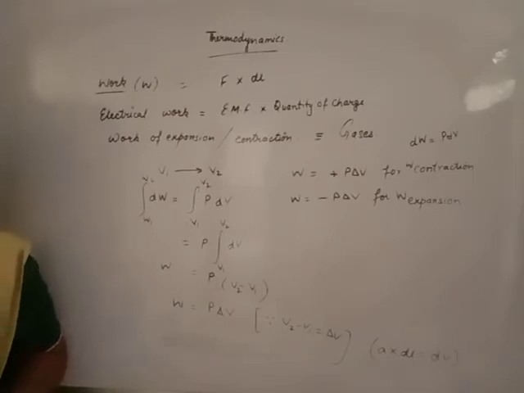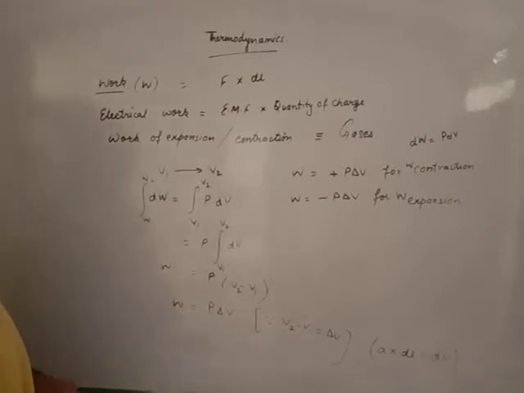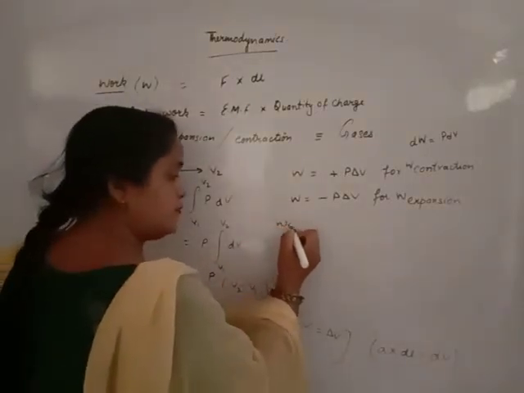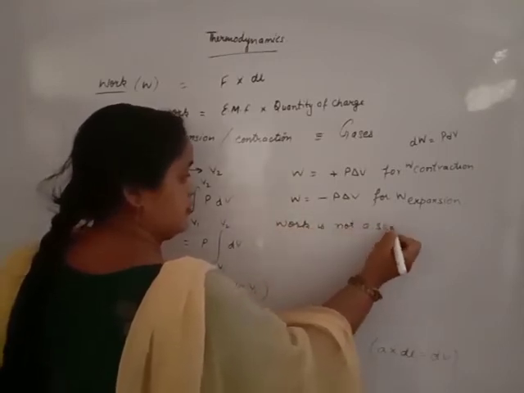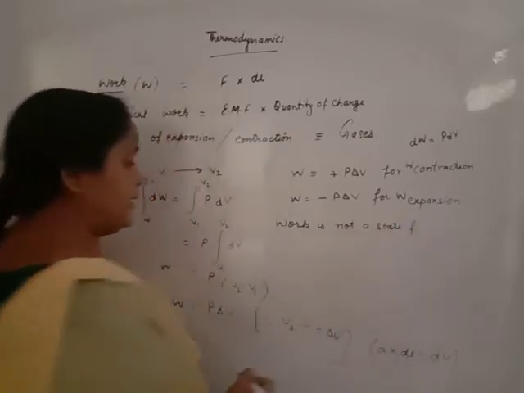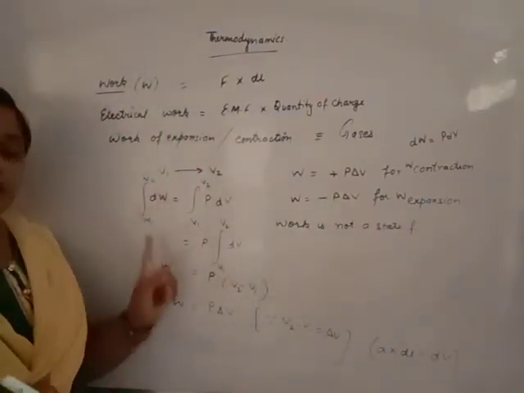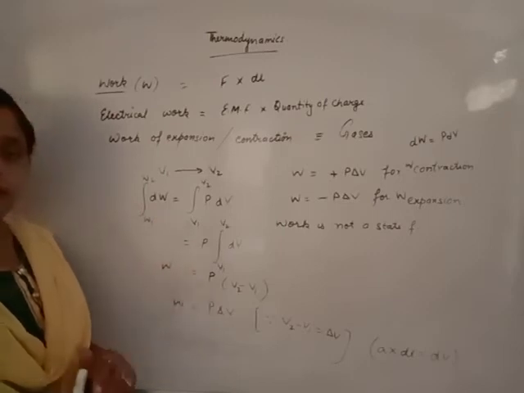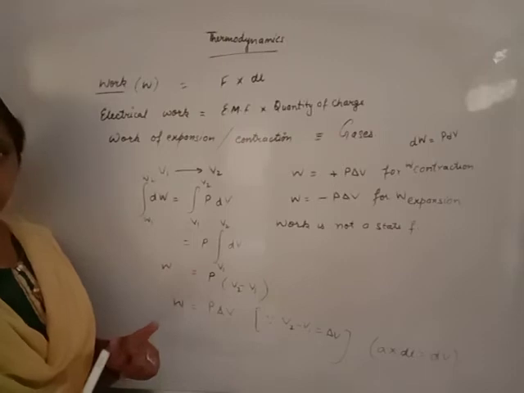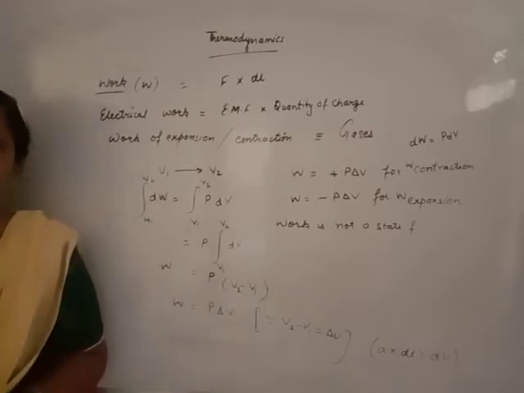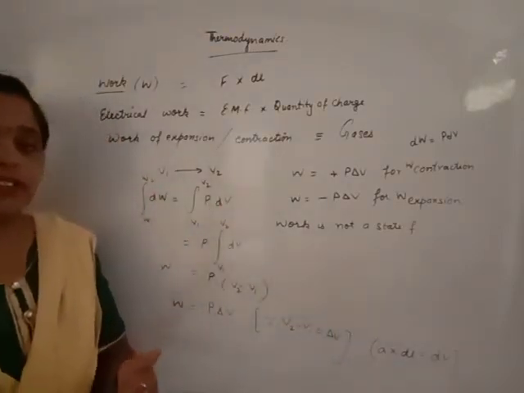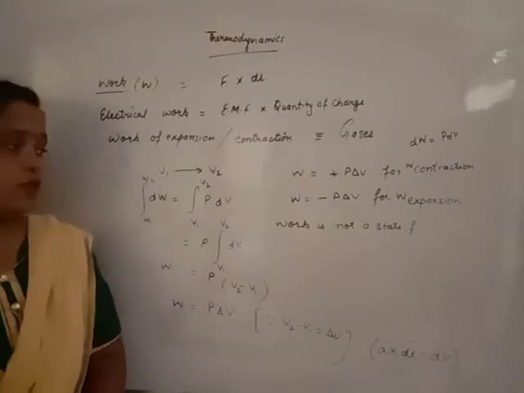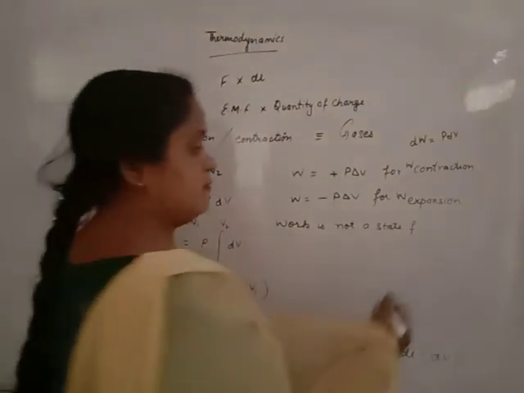Beta, is work a state function or a path function? Our answer: work is not a state function. Beta, if it were a state function, our answer would be delta W. But this is not the answer. Work is a physical quantity that does not depend upon the initial and final state. It follows the path by which the initial state changes into the final state. So work is not a state function.